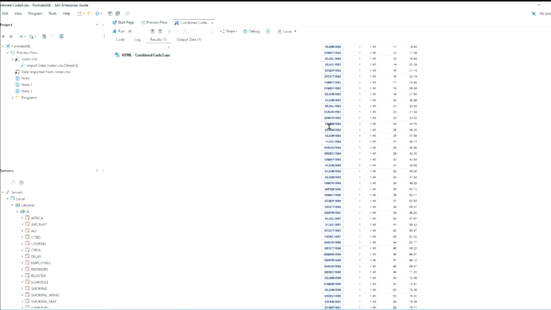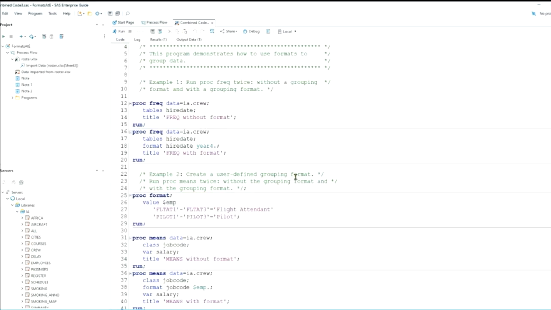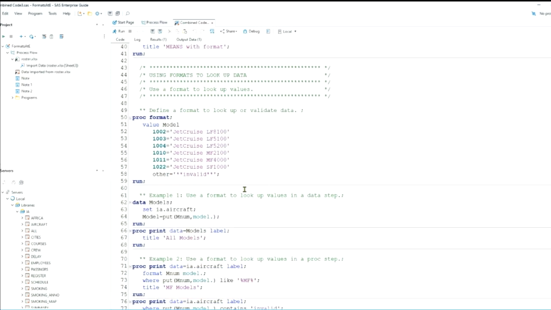If I don't group my dates, I see a lot of ones. When I do group the dates using a format, I see numbers, and I can see the same kind of thing with proc means. Here we've got an example of using a format to display the models with their names